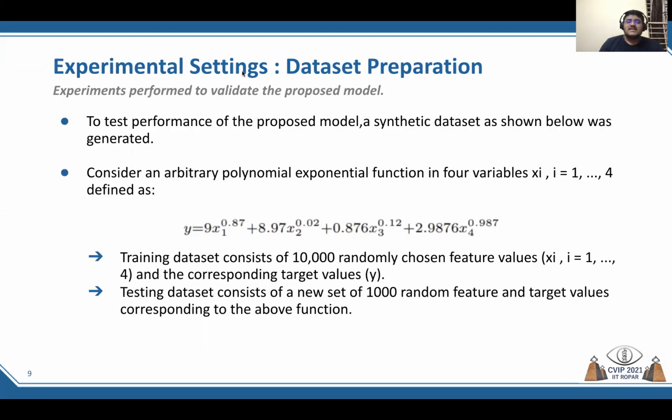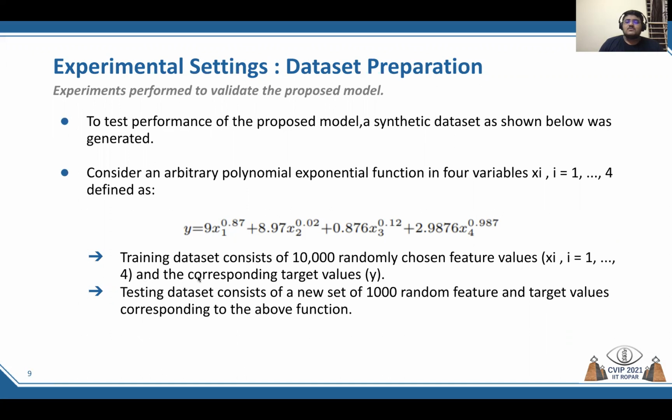Now the experimental settings. For the data set preparation, we have used a data set and some experiments to validate our OGGN methodology. Here is the data set preparation method. We take y equals this polynomial exponential function in four variables. The training data set consists of 10,000 randomly chosen feature values and the corresponding target values, and the testing or validating data set consists of 1,000 random feature and target values.